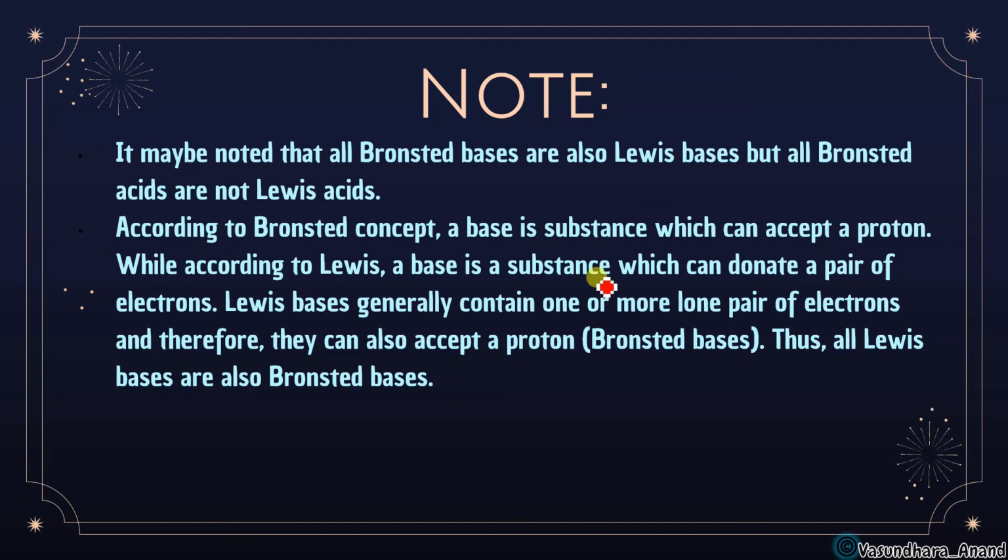According to the Bronsted concept, a base is a substance which can accept a proton, that can take H plus, while according to Lewis, a base can donate a pair of electrons. So a Lewis base generally contains one or more lone pairs of electrons, and therefore it can also accept a proton. That's why all Lewis bases are Bronsted bases.